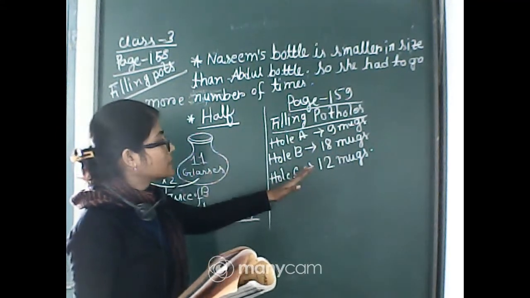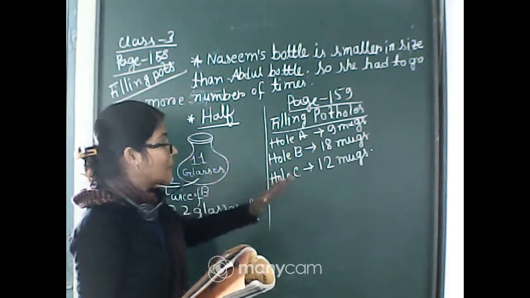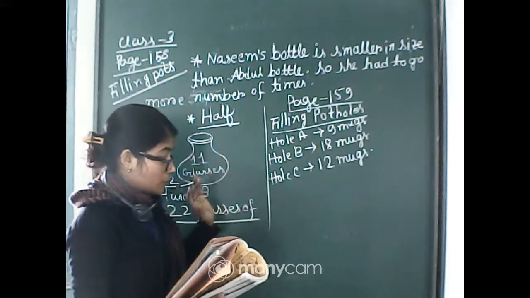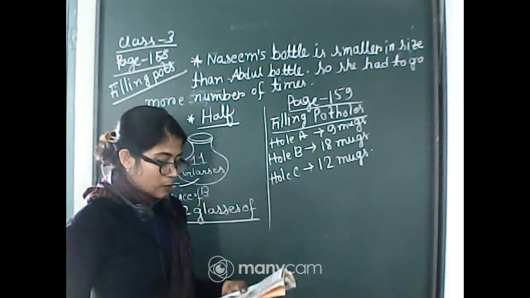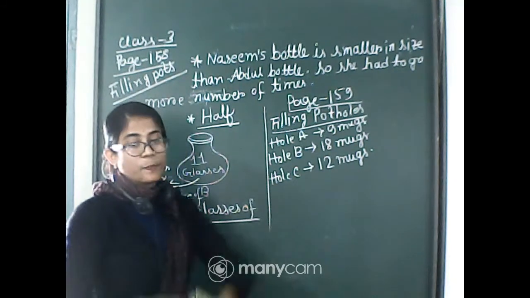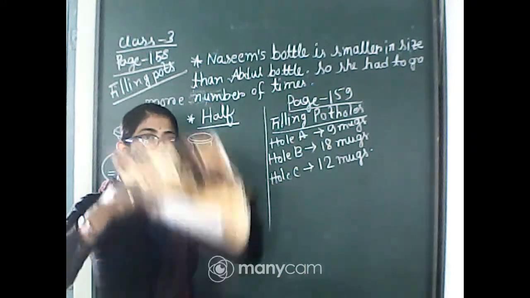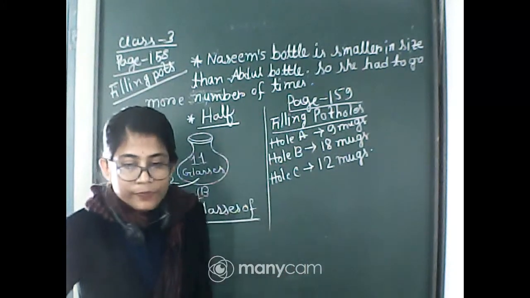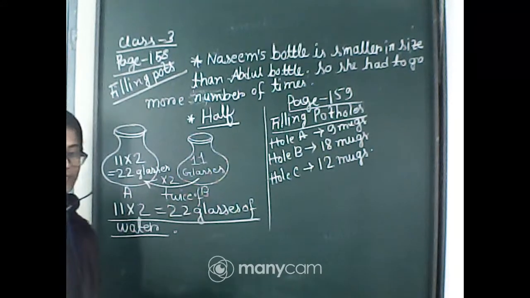To fill up the hole B, they need 18 mugs, and to fill up the hole C, they need 12 mugs. Now, can you guess, students, which hole is bigger in size? I mean, which one is the biggest hole? Which one? Can you see? Can you tell me?